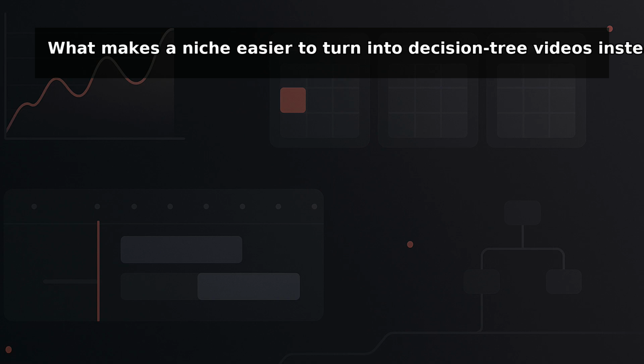I get this question all the time. Devin, what makes a niche easier to turn into decision tree videos instead of generic advice videos? Simple rule. The niche needs repeatable choices, clear inputs, and different right answers depending on the viewer's situation. Here's the filter. First, recurring forks.